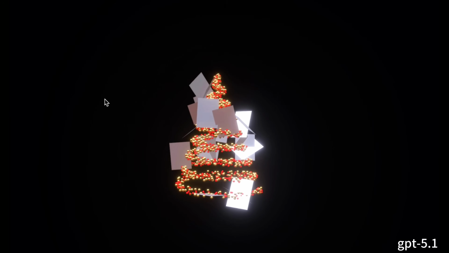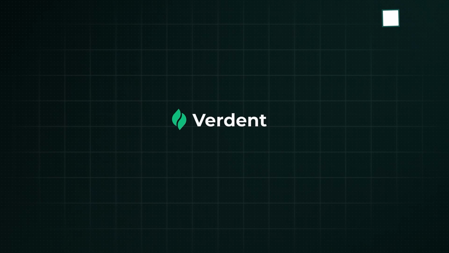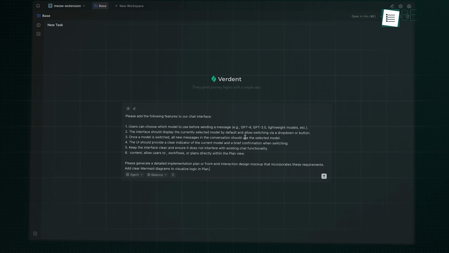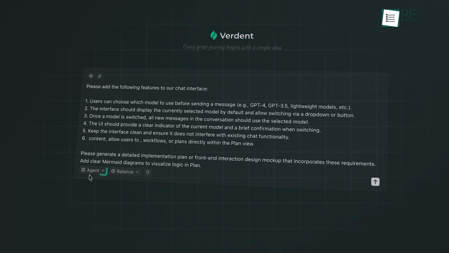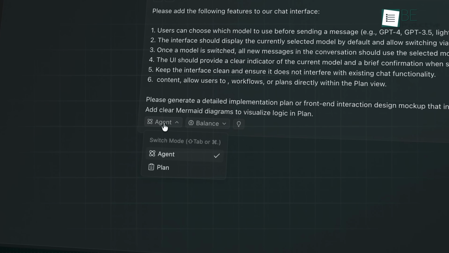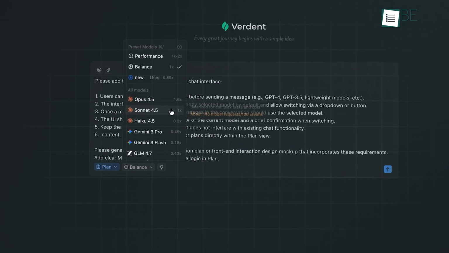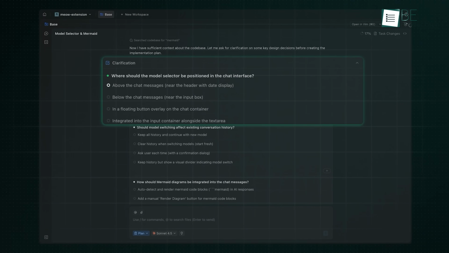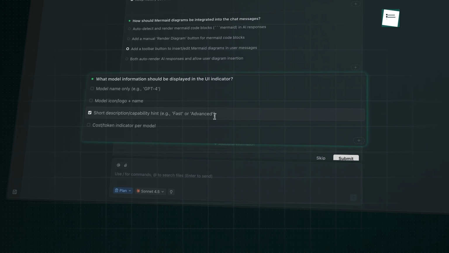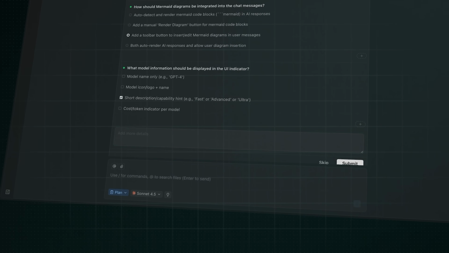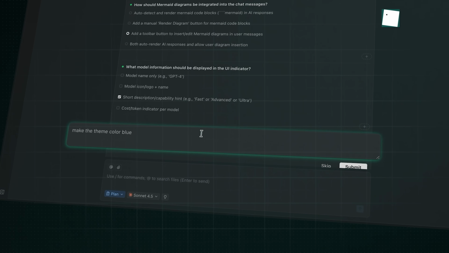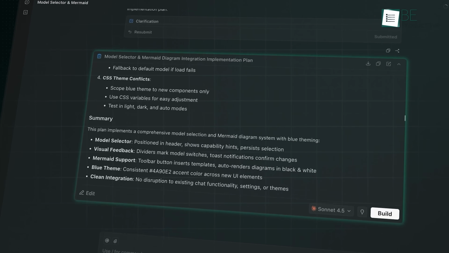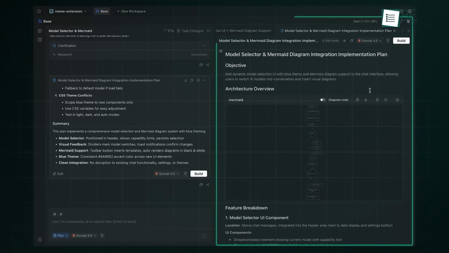What we've seen so far is that Verdent AI is a powerful shift for developers who want to bring the joy back to coding. Its plan mode provides the structure needed to build complex systems with actual confidence. If you want to stop fighting bugs and start building with clarity, we highly recommend giving this tool a try. Go ahead and explore it for your next project, and let us know how it changes your workflow.